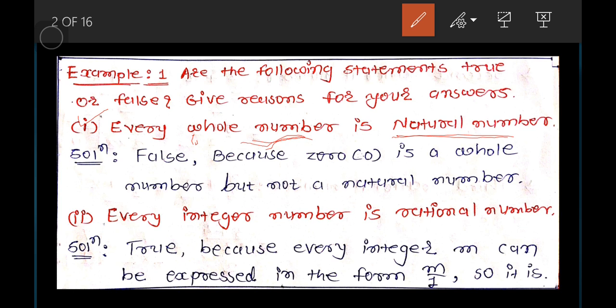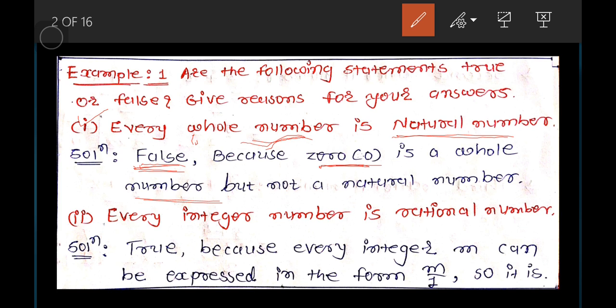You can say that it is false. Why? The whole numbers include 0, and we know that 0 is not a natural number. So every whole number is not a natural number, so the given statement is false.